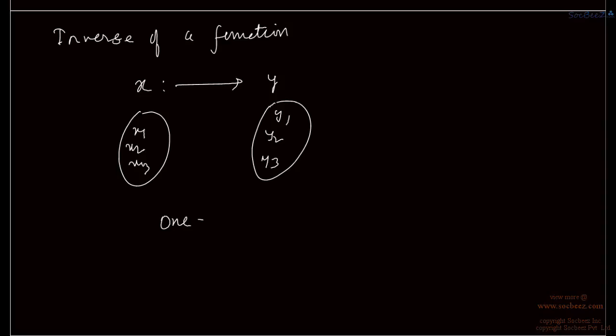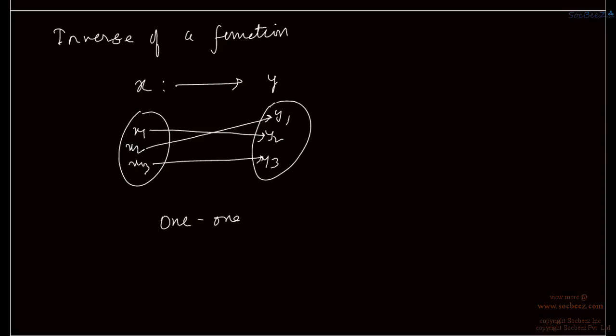This mapping from X to Y is 1-1 mapping, that is for value of x we are getting a value of y which is unique, right? Say for x1 we are getting y2, for x2 we are getting y1, and for x3 we are getting y3.